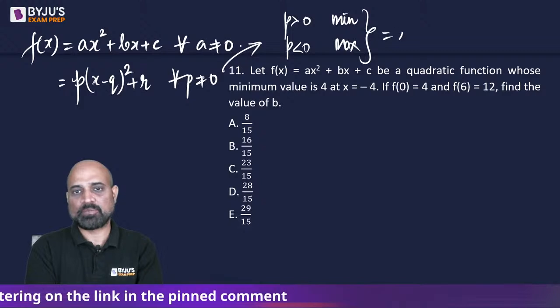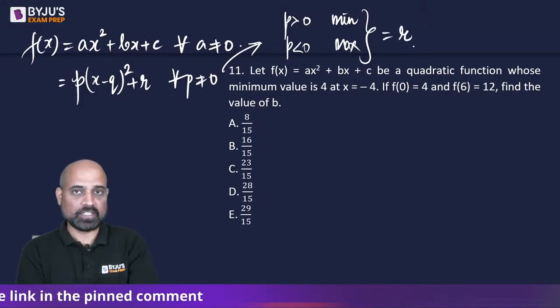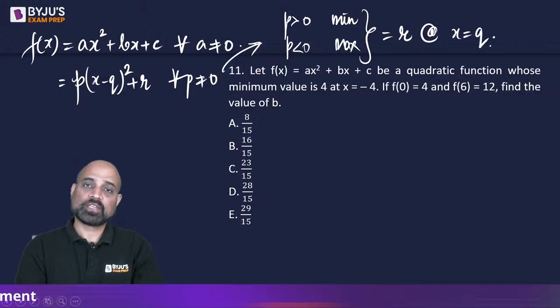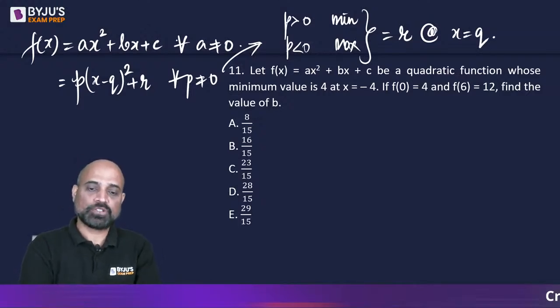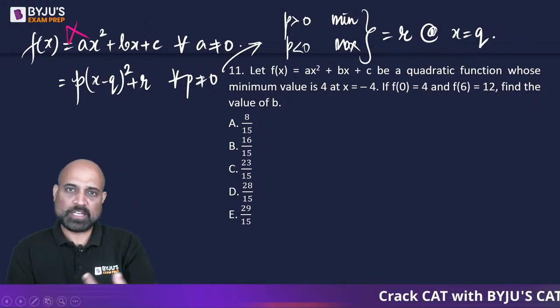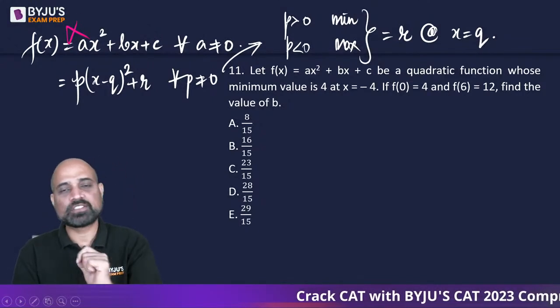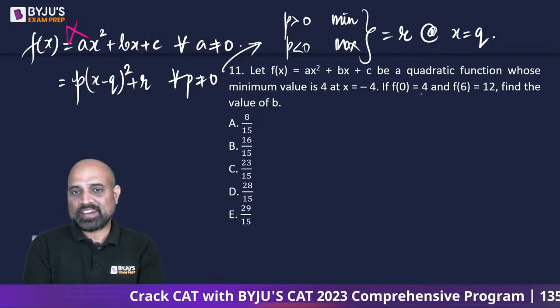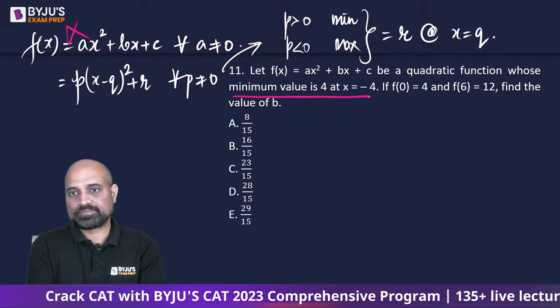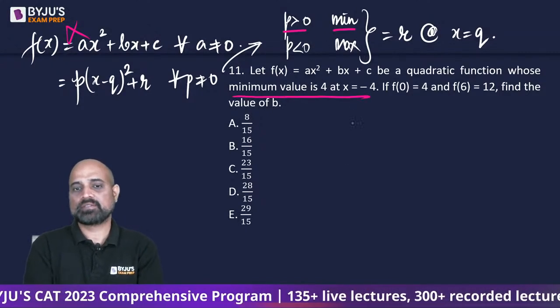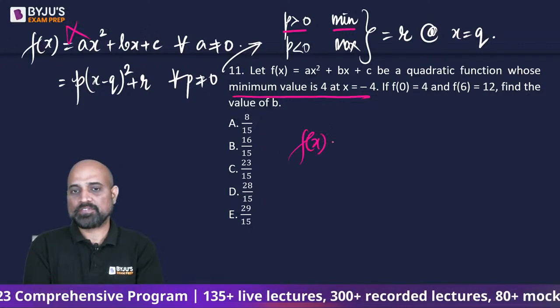What is that minima or maxima? That's the number written outside. And that you will be getting when x is going to be equal to q. This particular approach and not this one, the differentiation approach, minus b by 2 approach, उनसे काफी faster approach है ये, perfect square approach. So when I read only this, तो मेरे को पता है कि मेरे को minimum मिलना है.